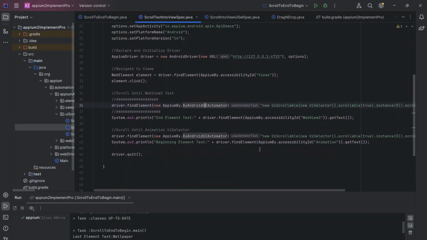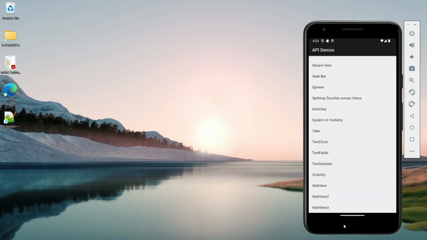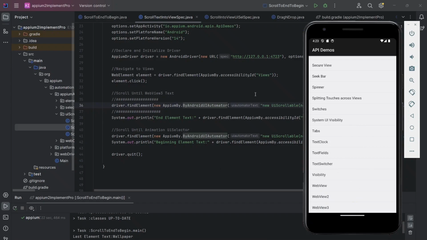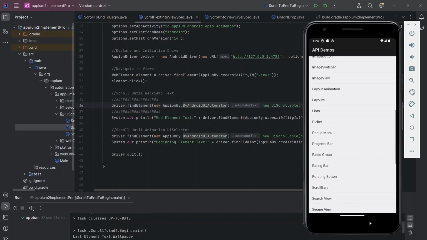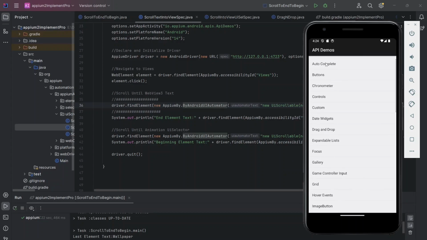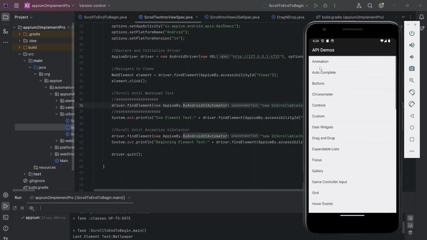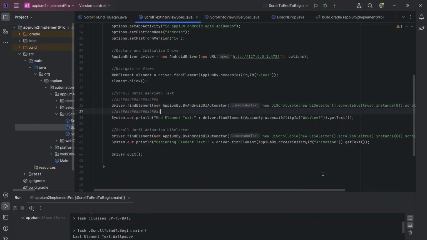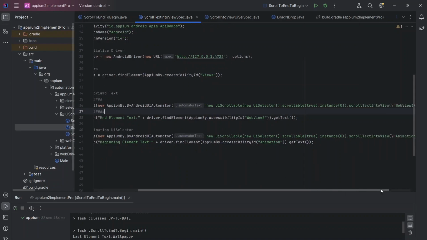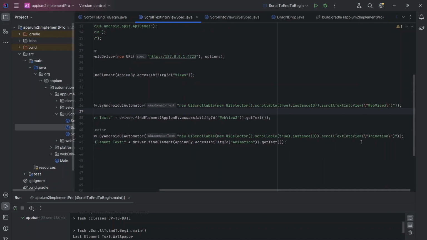And then again I wanted to navigate up to the animation screen that is available on the top. I think this method itself knows that when it reaches the screen, it will go up to the top. So here the text in the method scroll text into view, I have given the animation.